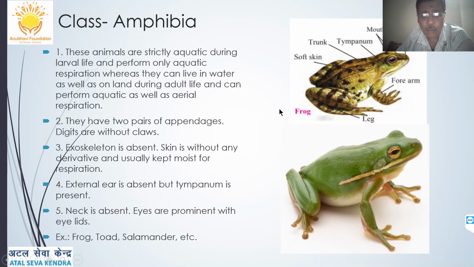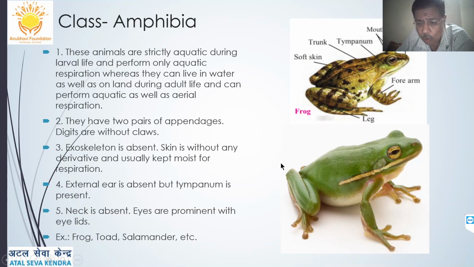Then class Amphibia, you can see the perfect example is frog. Okay, so these are the animals which can live in water as well as on land. They are strictly aquatic during larval life and perform only aquatic respiration, whereas they can live in water as well as on land during adult life and can perform aquatic as well as aerial respiration. They have two pairs of appendages.